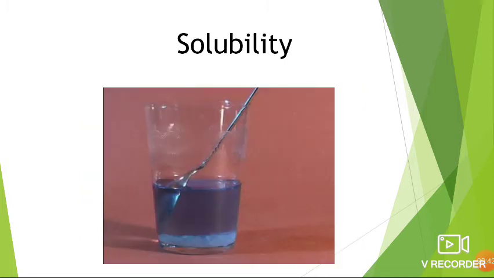Now, instead of water, take kerosene and repeat the experiment. So, what should you take now? Instead of water, take kerosene and put salt, sugar and sand into the kerosene. One spoon of salt, one spoon of sugar and one spoonful of sand into the kerosene. Then stir the mixture. So what happens? Salt, sugar and sand do not dissolve in kerosene.